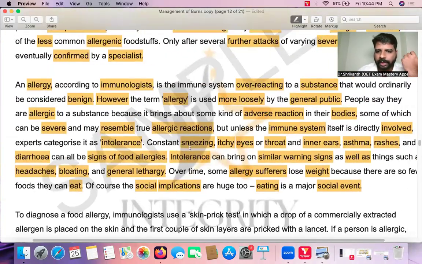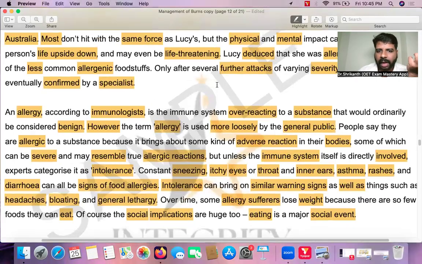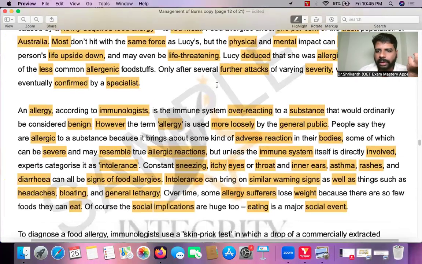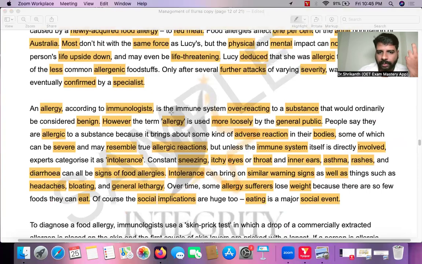Now you see over here, the writer is specifically mentioning that the term allergy is more loosely used by the general public. So answer option D is clearly mentioned over here: the term allergy is used more loosely by the general public. People say they're allergic.